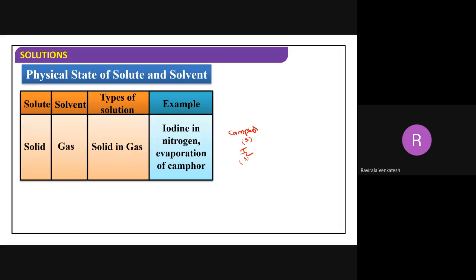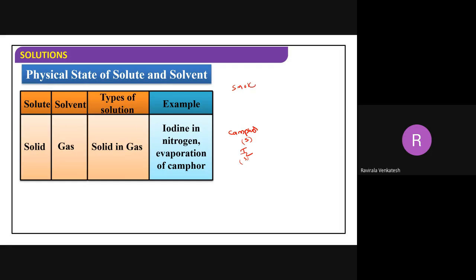What is sublimable? Solids that evaporate on heating, directly converting into vapor state without passing through the liquid state. So when you heat camphor, it converts into vapor and forms a mixture with air. Don't take all types of solids, only those that undergo evaporation, that means sublimation.